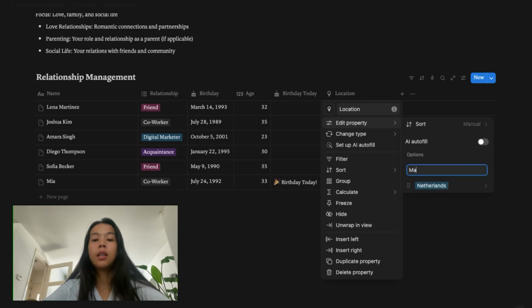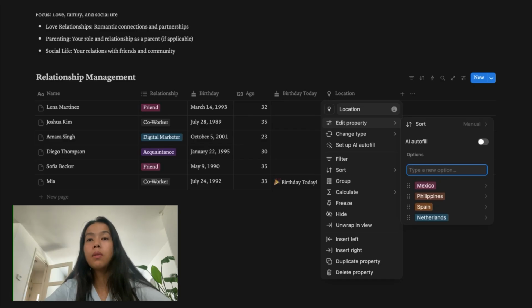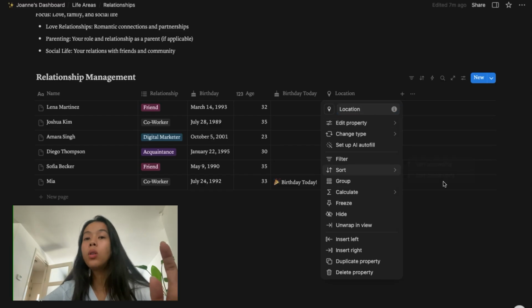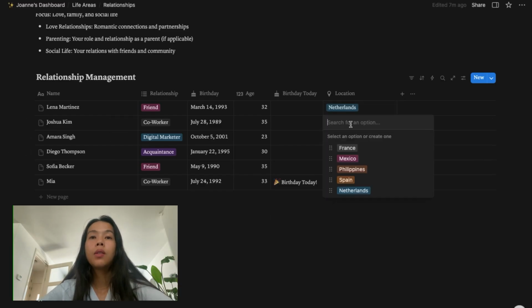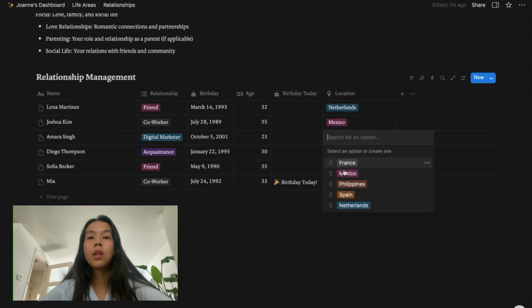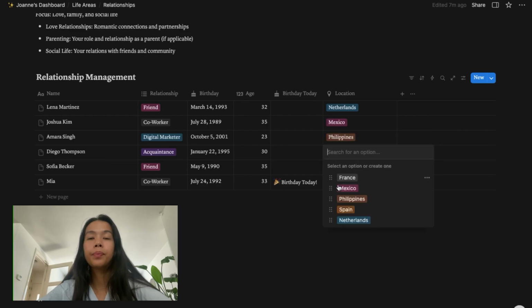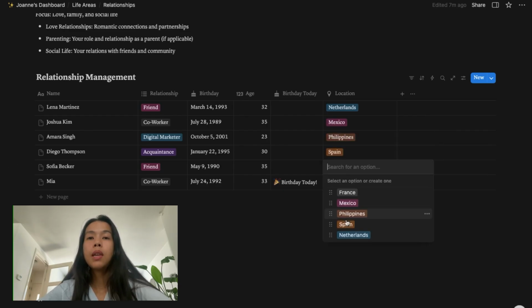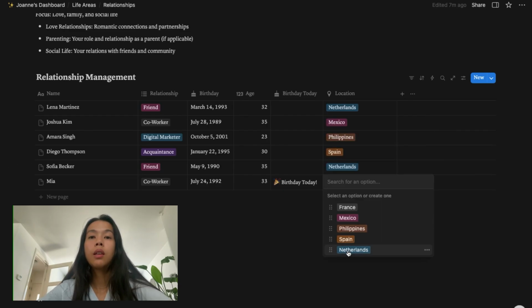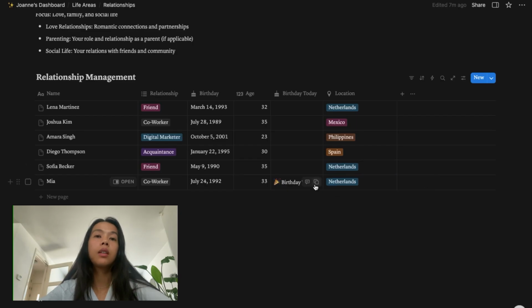So I can add Spain, Philippines, and Mexico. What else? France. Okay, you guys can list all the countries that you want. So here I'm just going to add a random Spain, Netherlands, and Netherlands.